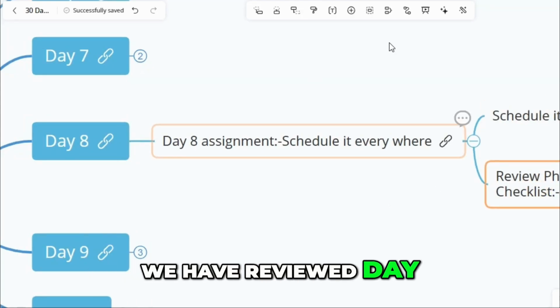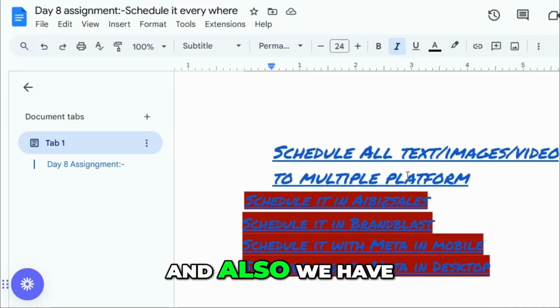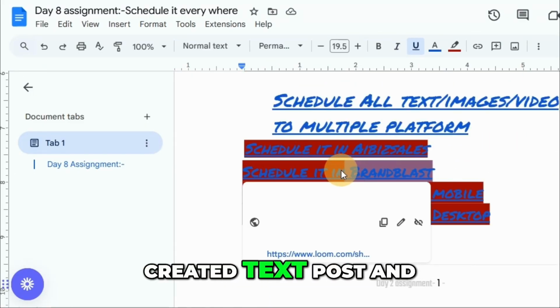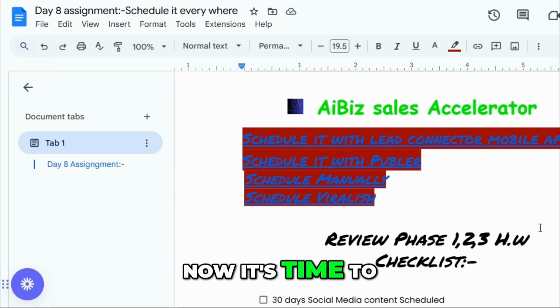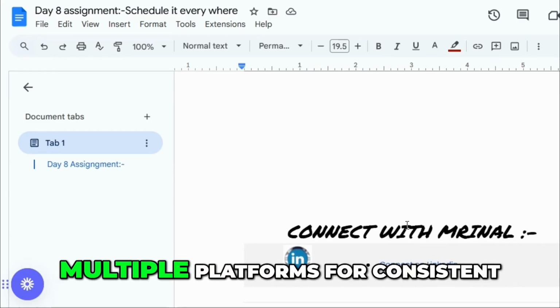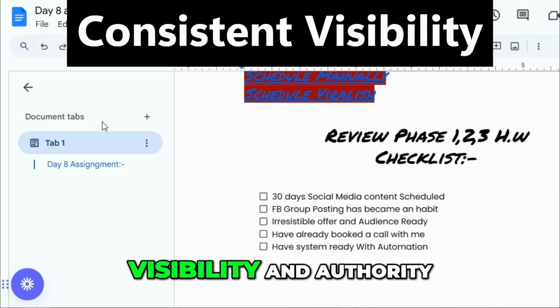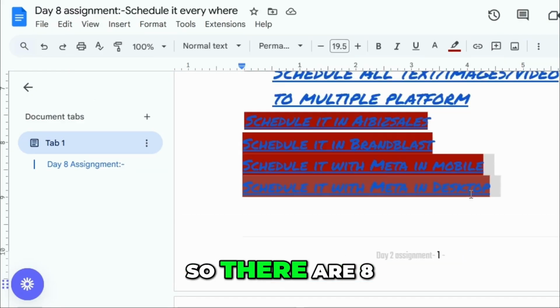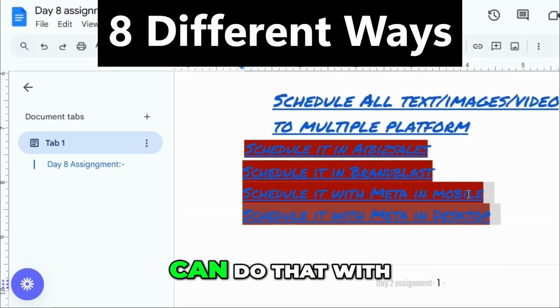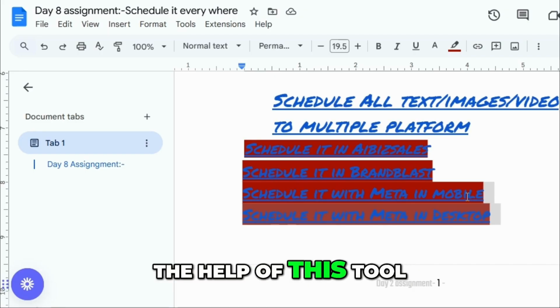Yesterday we reviewed day number 1 to day number 6 and also created text posts and image posts. Now it's time to schedule your content across multiple platforms for consistent visibility and authority. So there are 8 different ways that you can do that with the help of this tool.